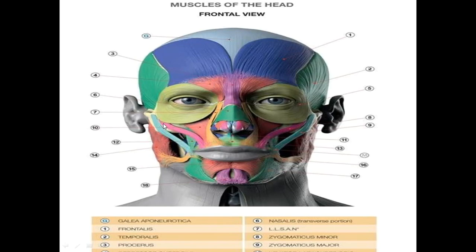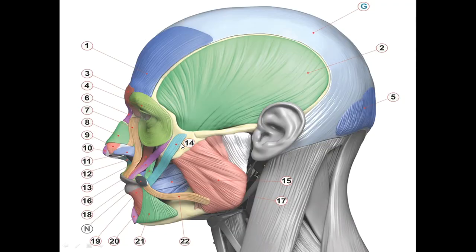What about this muscle? You know, we name the muscle by its position. So these muscles are attached to the zygomatic bone. This is the zygomaticus minor, which is small, and this is the zygomaticus major. What are they responsible for? Widening of the angle of the mouth.